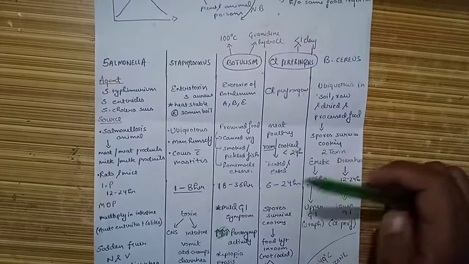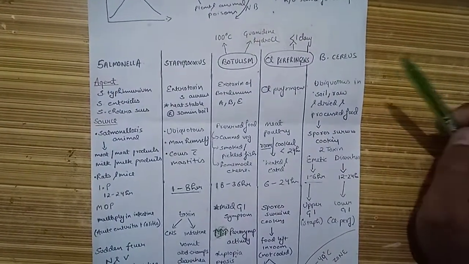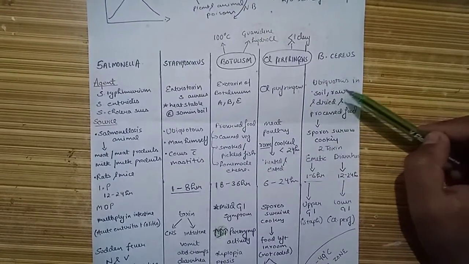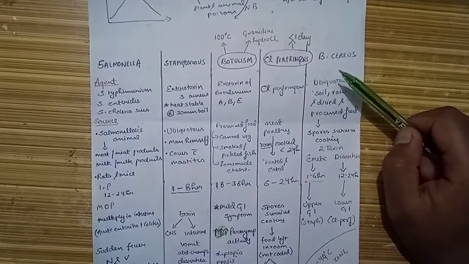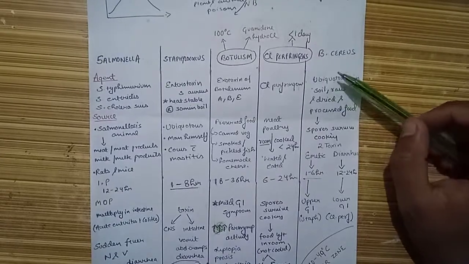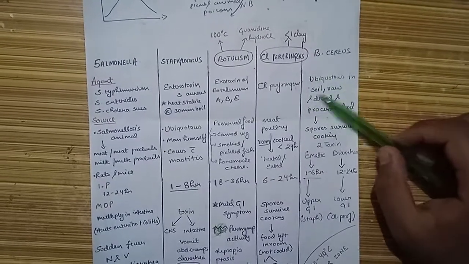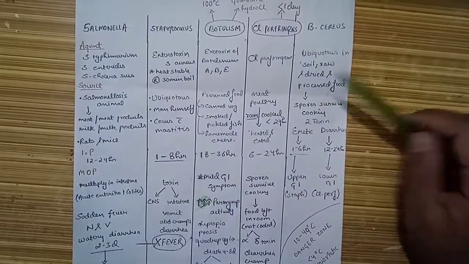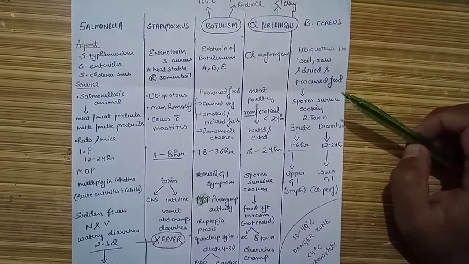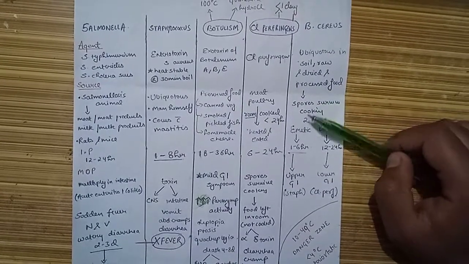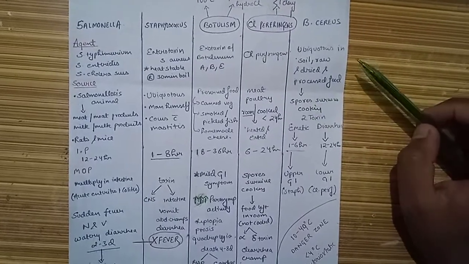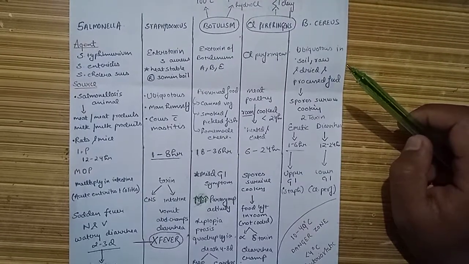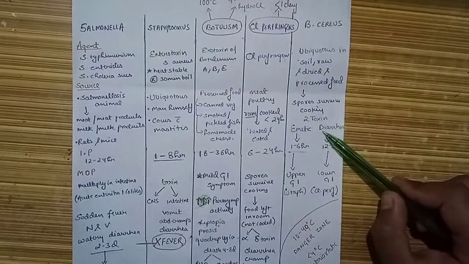Talking about the last case of food poisoning, that is Bacillus cereus. These bacteria are ubiquitous and are found in soil, raw and dried processed food. These cases are increasing. There is a spike in food poisoning due to Bacillus cereus because of increased consumption of processed and dried food. The spores survive cooking, a point we should remember. Eating processed food with spores surviving cooking leads to this kind of food poisoning. Here two toxins are formed: the emetic toxin and the diarrheal toxin.